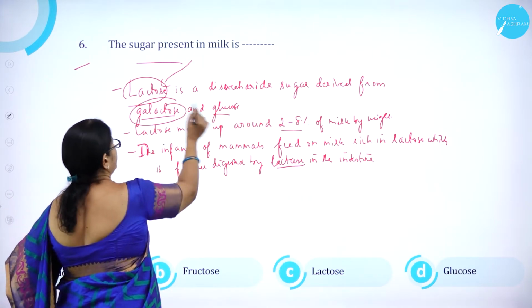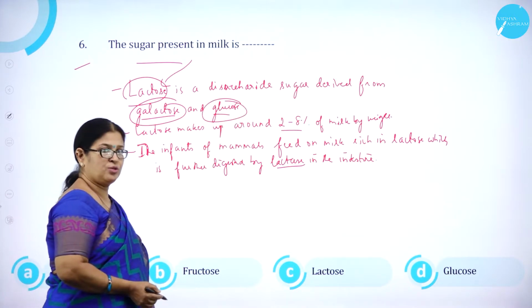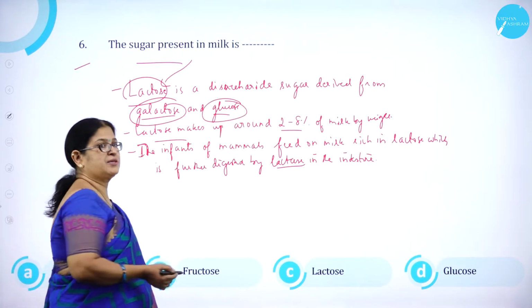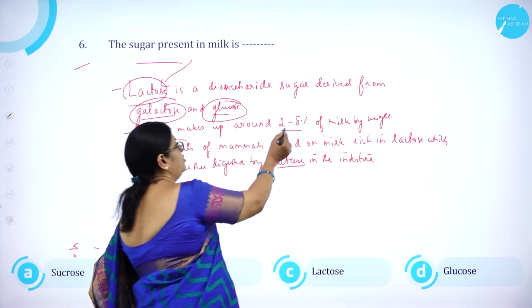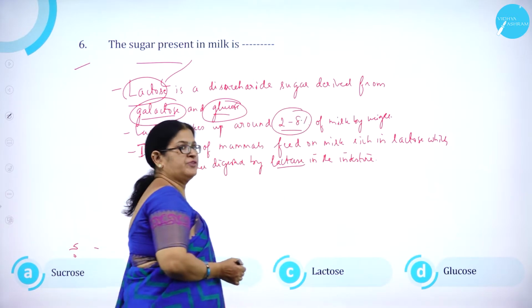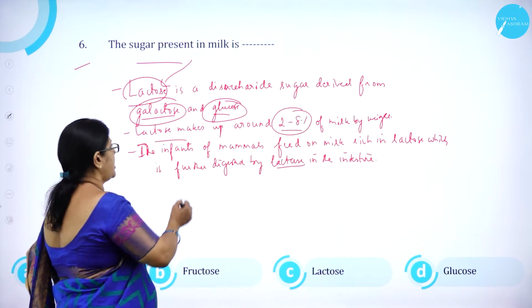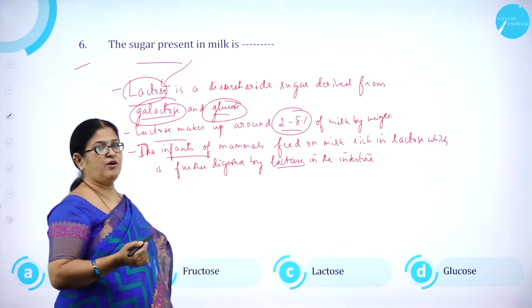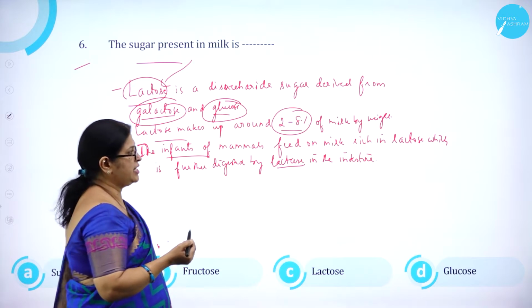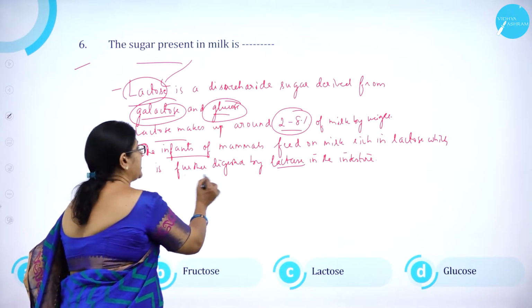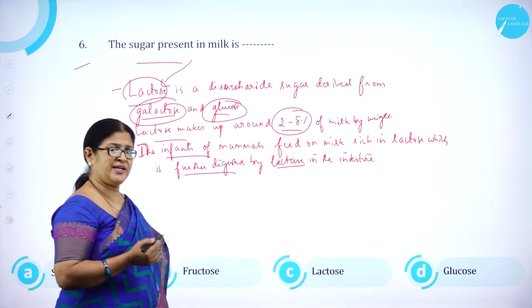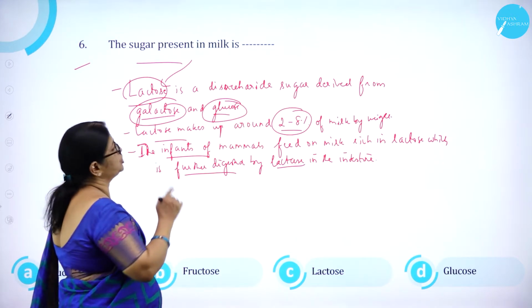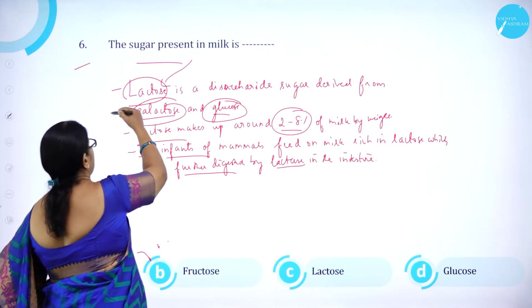From monosaccharides called galactose and glucose. So lactose makes up around 2 to 8% of the total weight of milk, and usually we find that the infants of mammals feed on milk, which is rich in lactose, which is later digested by the enzyme called lactase in the intestine. So the sugar present in milk is lactose.